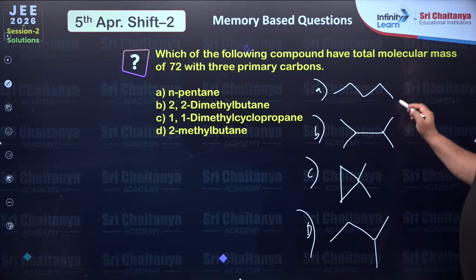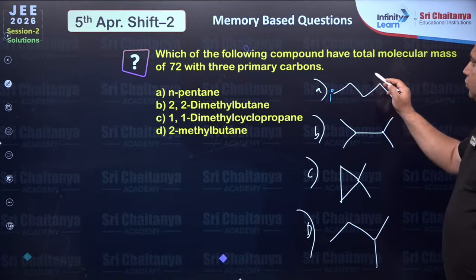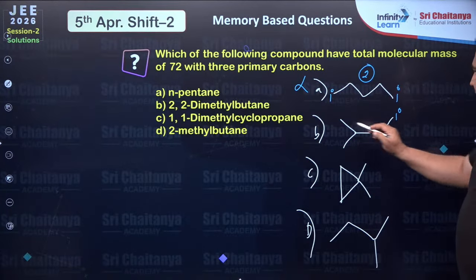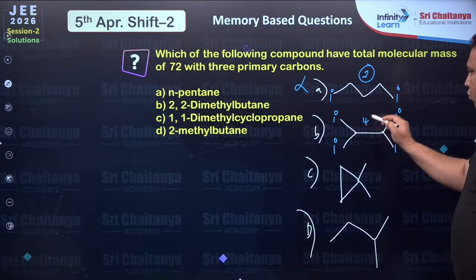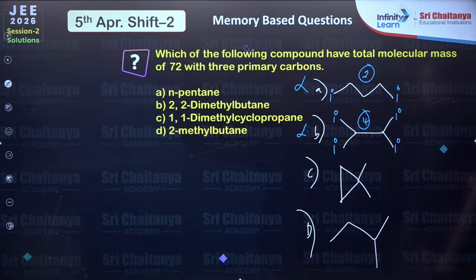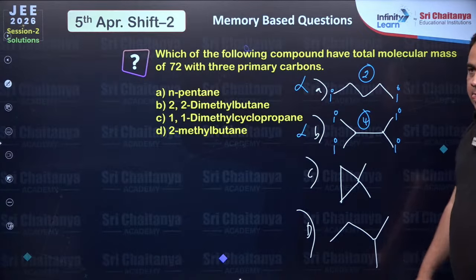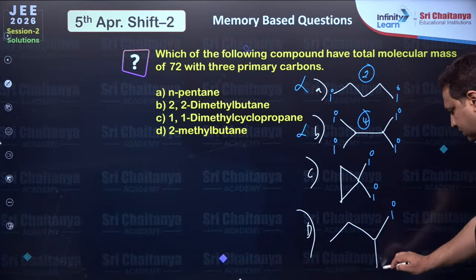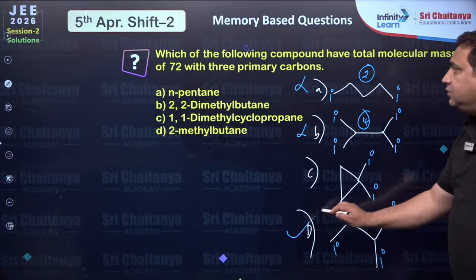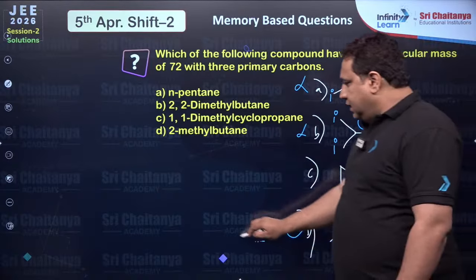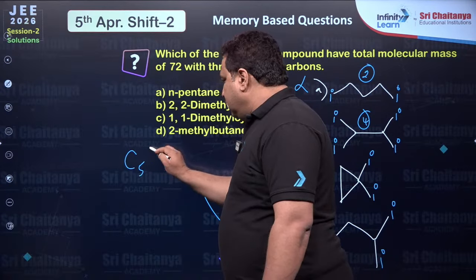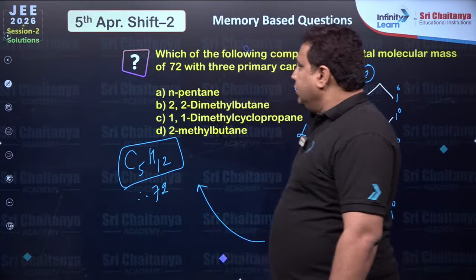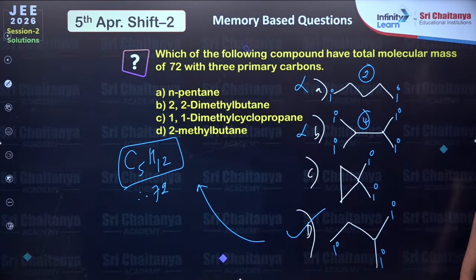Dear students, here you can see primary carbons are 2, so it cannot be the answer. Here primary carbons are 4, this cannot be the answer. Right? Now here primary carbons are 3, this is the answer. And this one, its molecular formula is C5H12, and its mass will be 72 units. Right? Chalo.